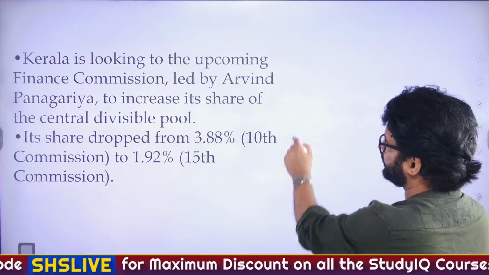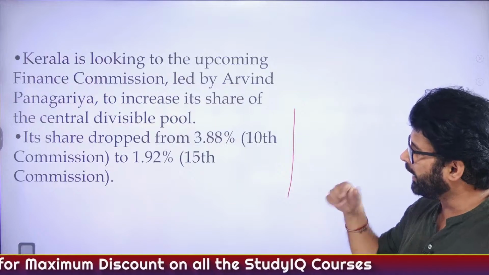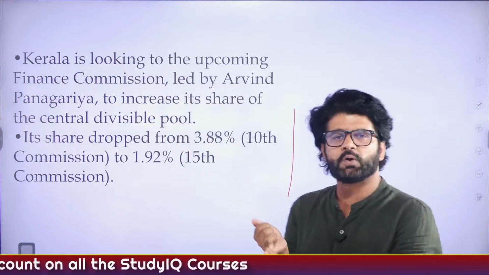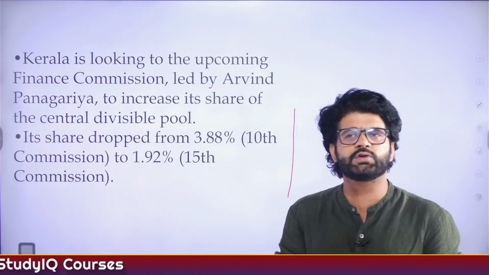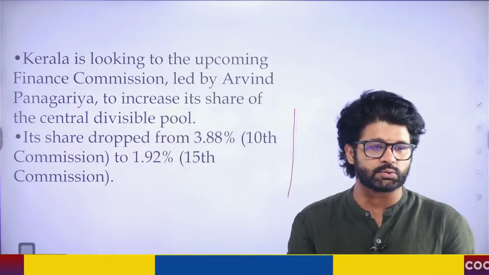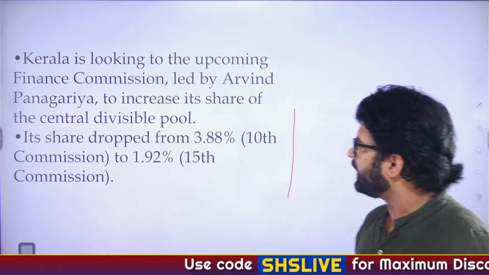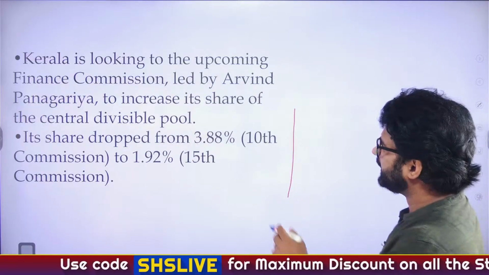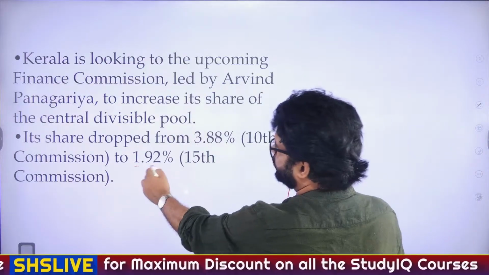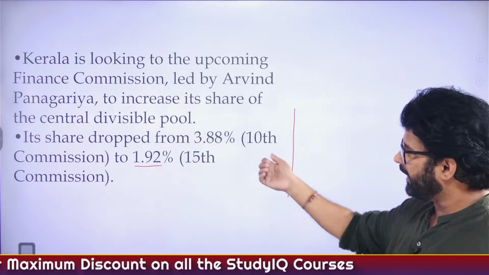Now, this is the biggest point which we have to discuss, and this is your homework also. You have to read about Finance Commission. If you know which constitutional article deals with Finance Commission, you can talk about it in the comment section. See what has happened: Kerala's share has dropped from 3.88% to 1.92% in Finance Commission, from the 10th to the 15th.